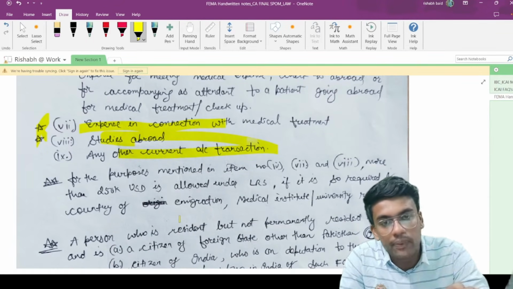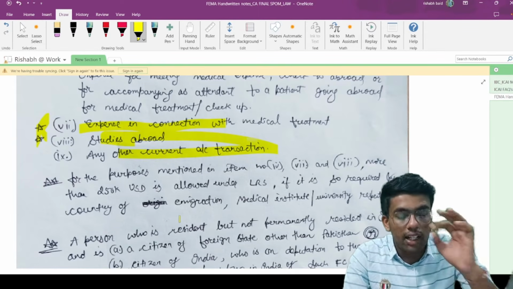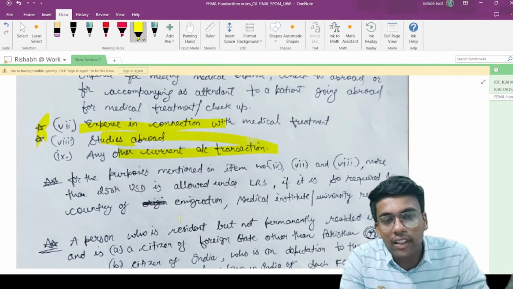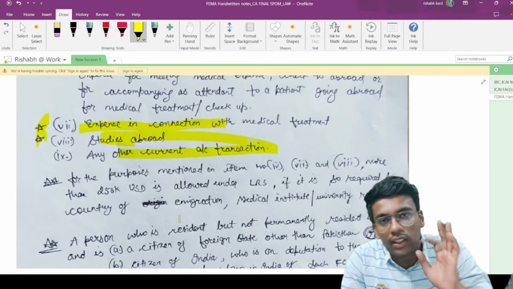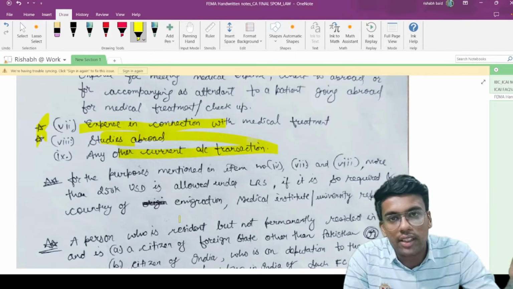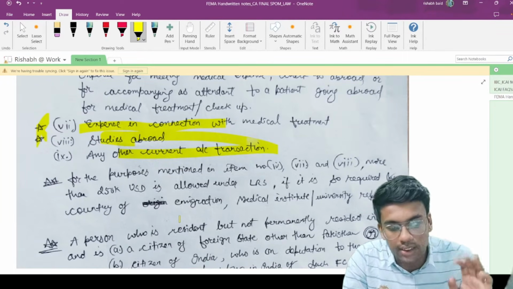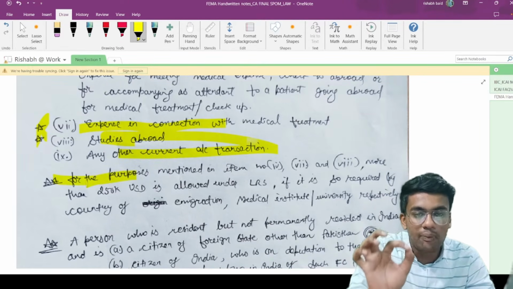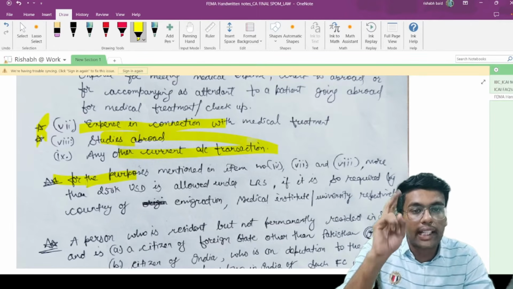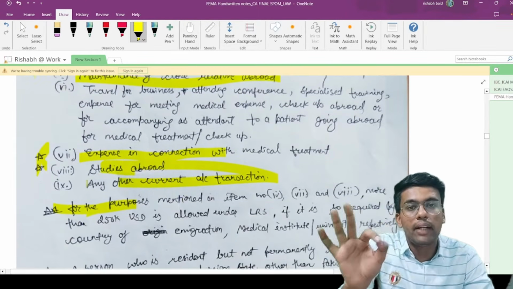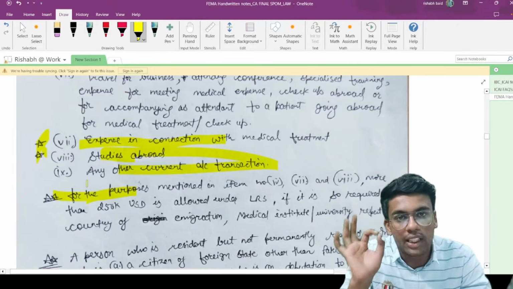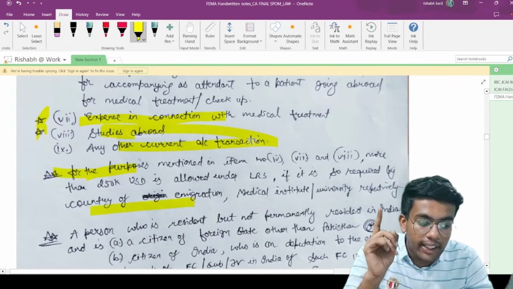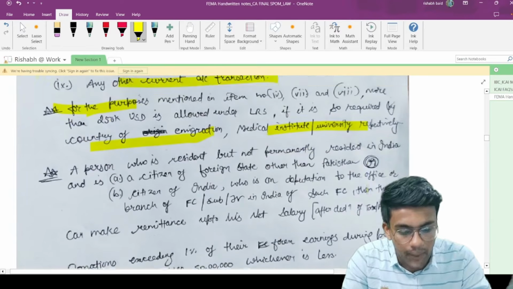So a question was framed from this particular point in my examination, which was that remittance for the purpose of studying abroad is made in excess of 2,50,000. Is there any requirement of RBI approval or not, or is there any contravention of the FEMA provisions? So the answer to this question is no, since this is specially covered under your star mark special point saying that for the purpose of connection with medical treatment, education or emigration, you can make payment in excess of 2,50,000, that is allowed, and you need not have approval of RBI if it is required by the country of origin, medical institute or university respectively.